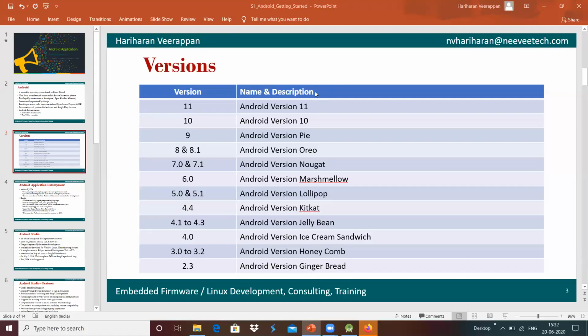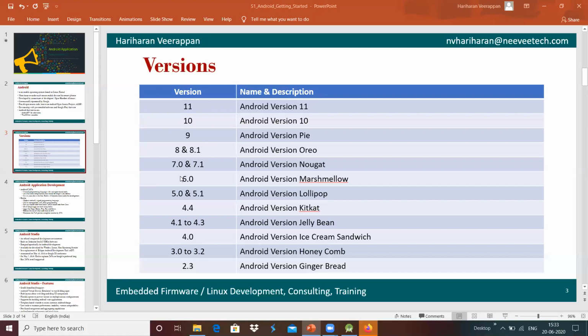We have the 4.4 version, which is KitKat, and 4.1 to 4.3, which is Jelly Bean, and 4.0, which is Ice Cream Sandwich, and 3.0 to 3.2, which is Honeycomb, and 2.3, which is Gingerbread. Before 2.3, we have 2.2, 2.0, and 1.6 versions as well, which I did not cover here. Android started with version 1.0, which was not named, then 1.1, 1.2, 1.6, like that.